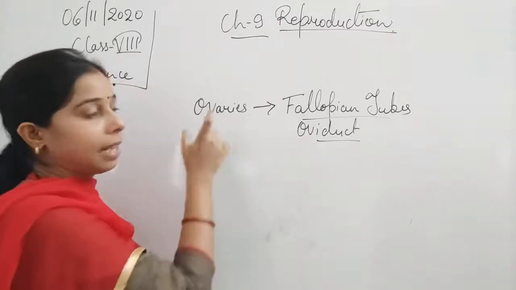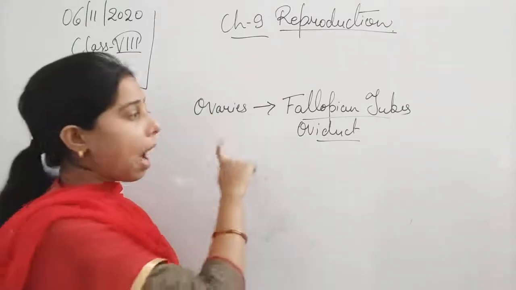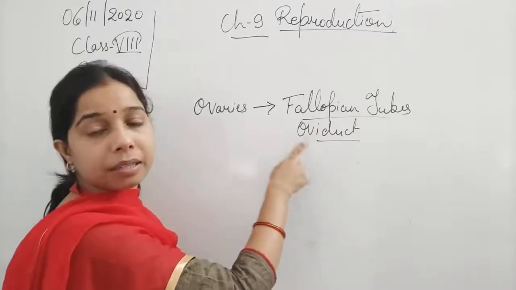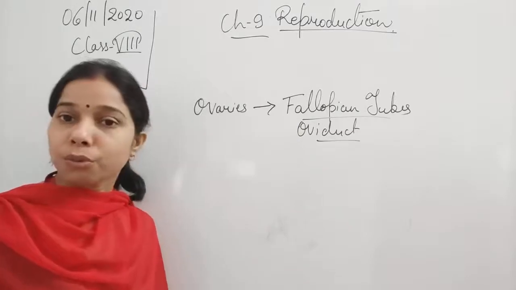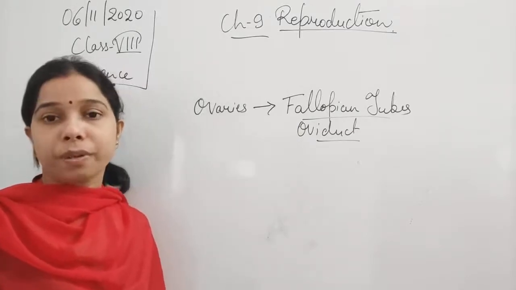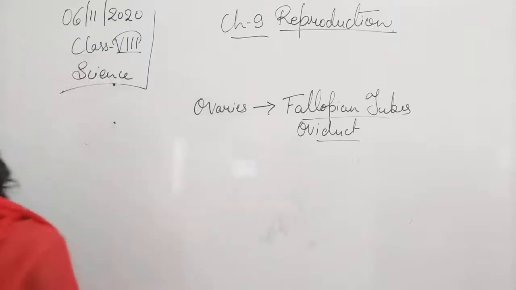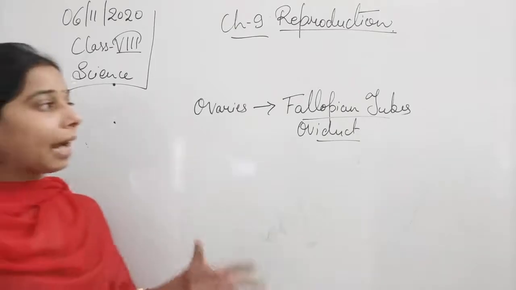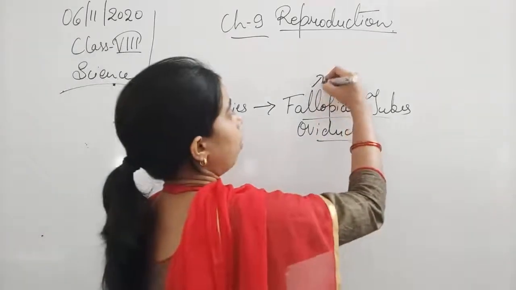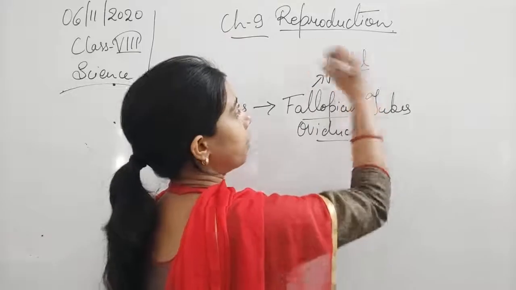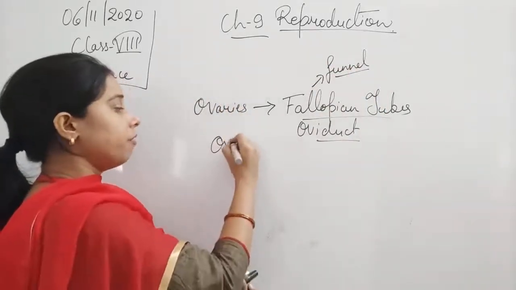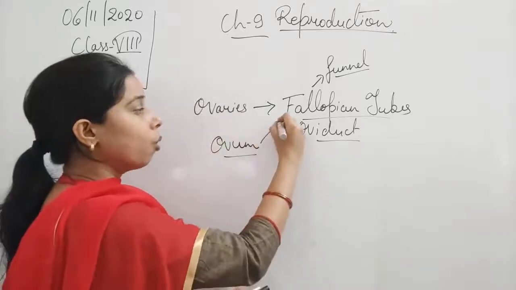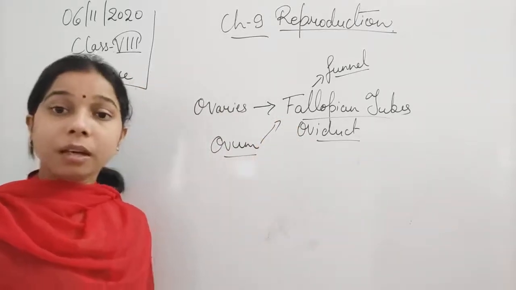The ovaries help in releasing the egg or ovum, and the egg goes to the duct or tube-like structure known as the fallopian tube. When you see the fallopian tube, students, you will find that it is funnel shaped at the outermost side. So the ovum from the ovaries goes to the fallopian tube. Now the next one is the